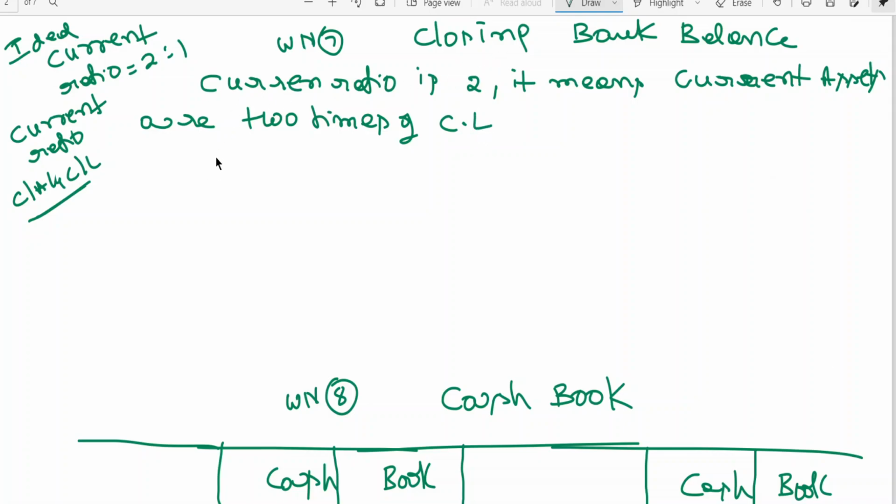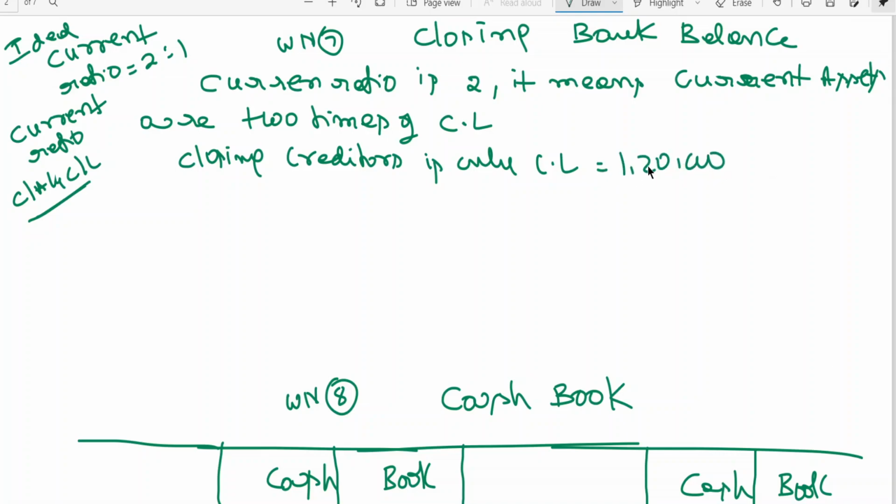Now in the problem, closing creditors is the only current liability. CL means current liability, that is 1,20,000. So current assets equals 1,20,000 into 2, which is 2,40,000. Now I need to find out what information I have on current assets.